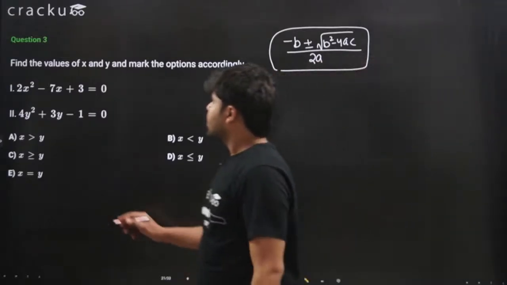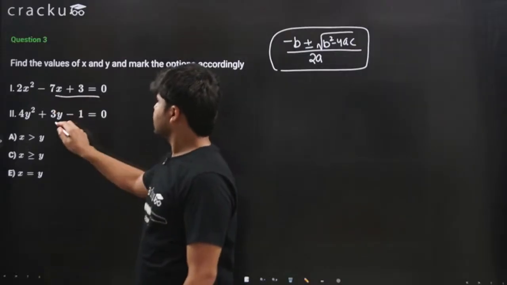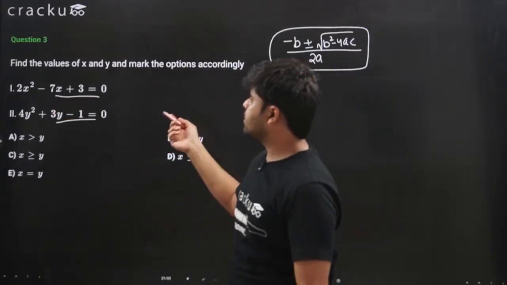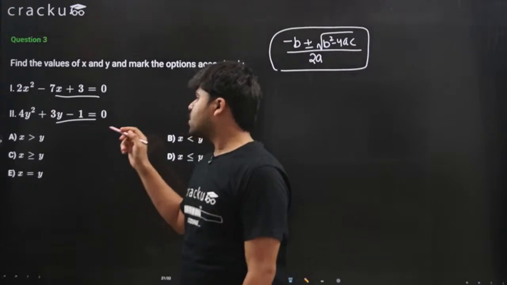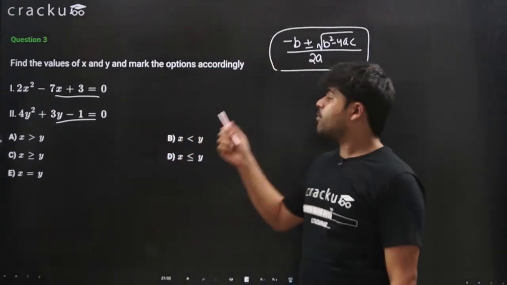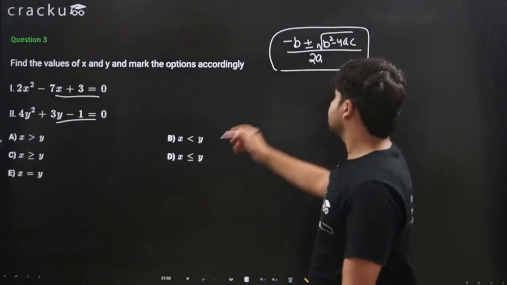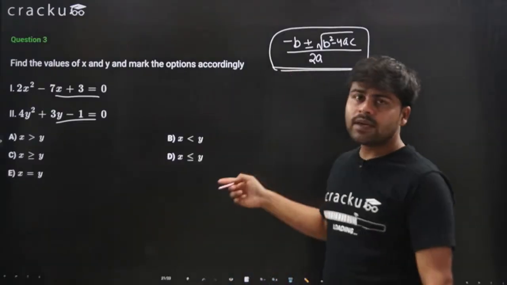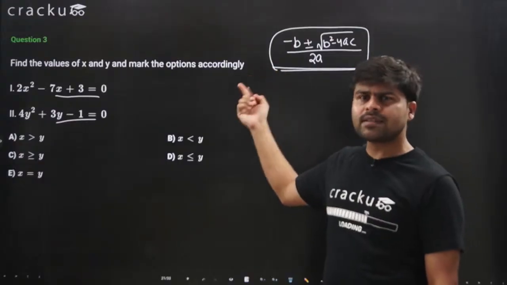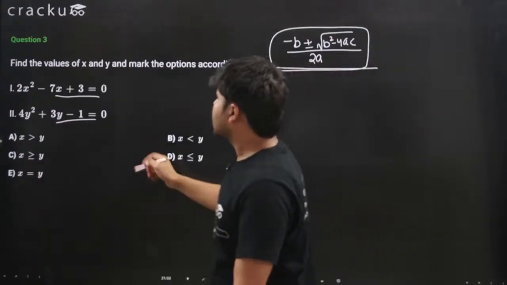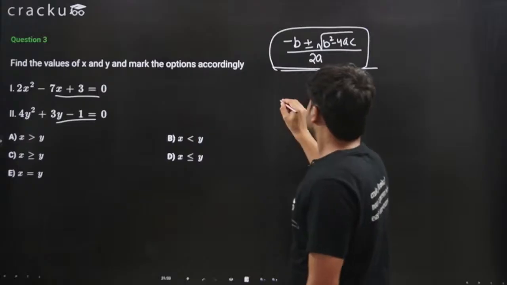And the time's up. So you have two equations, right? The first equation is 2x squared minus 7x plus 3. The second one is 4y squared plus 3y minus 1. And you have to apply this formula. I am saying you have to apply, but you can solve however you want. Just because we discussed this formula right now, it's better that you practice it if you haven't already. So this is the formula that we have.